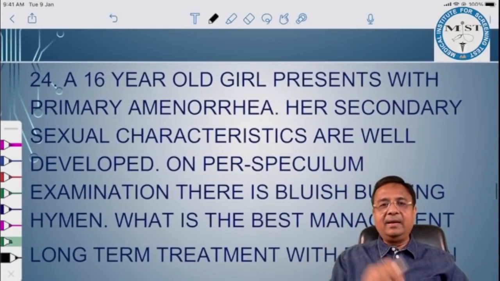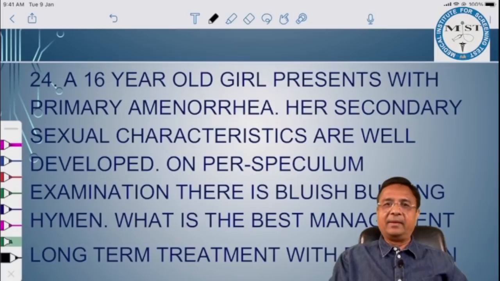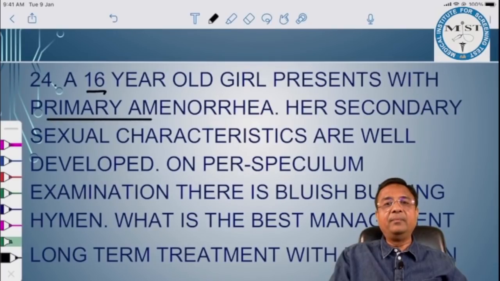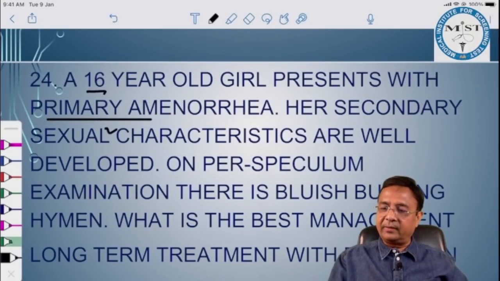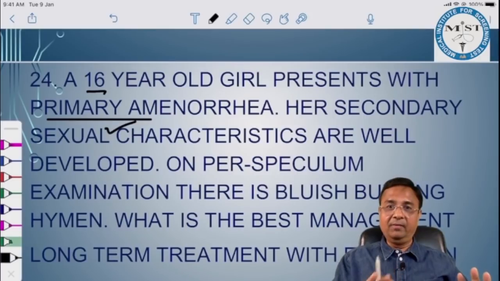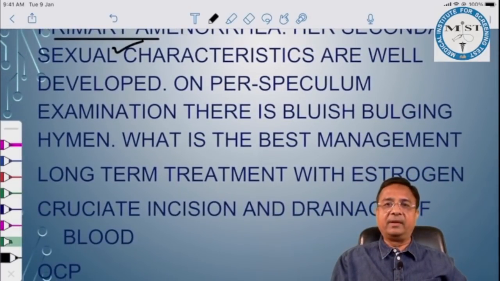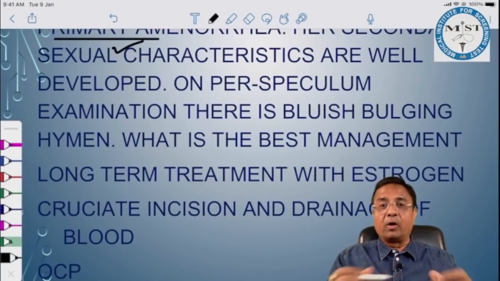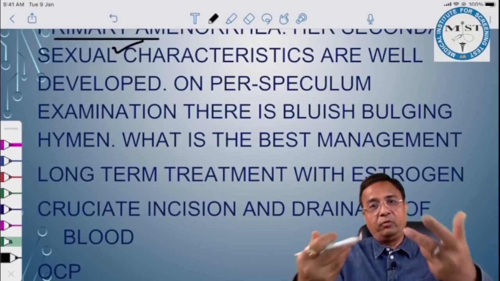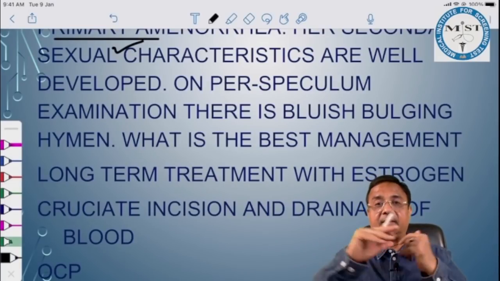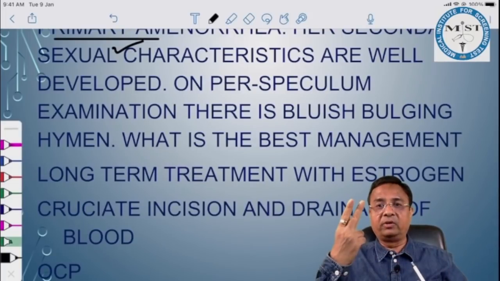A 16-year-old girl presents with primary amenorrhea. Secondary sexual characteristics are normal, well developed. On per speculum examination, there is a bluish bulging hymen. What is the best management? Oh my God, the examiner has not asked what is the cause or the most probable cause. You have to assume the cause and then decide the treatment here. So this is a two-step question.